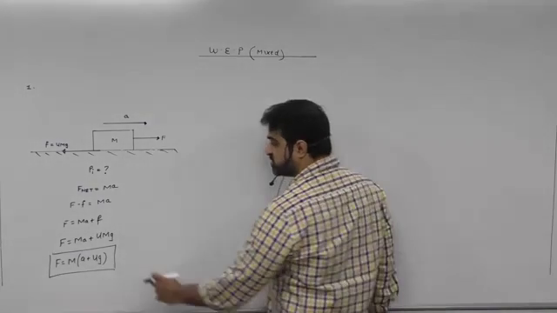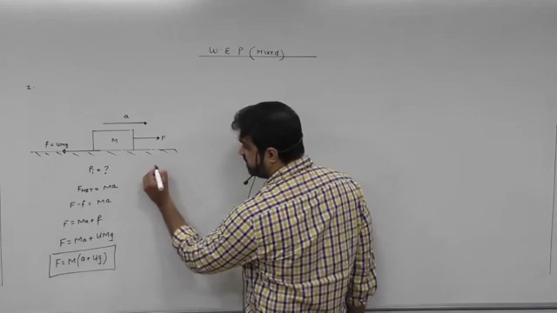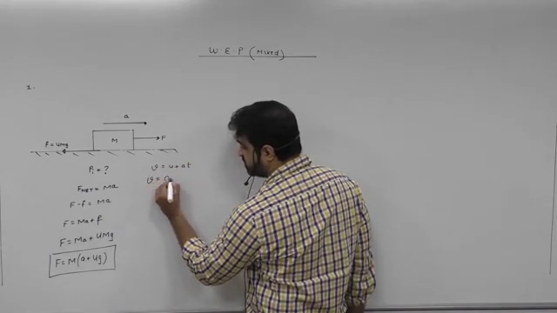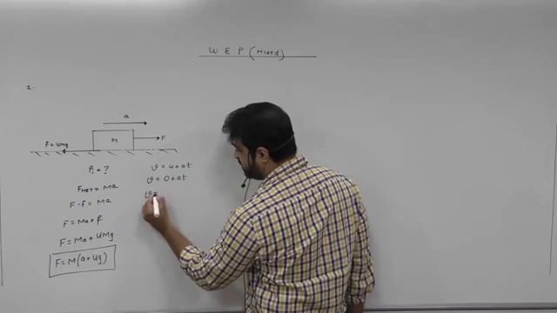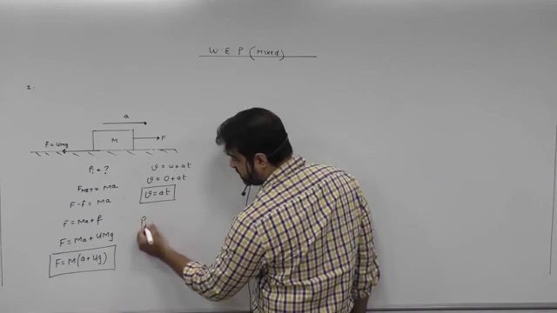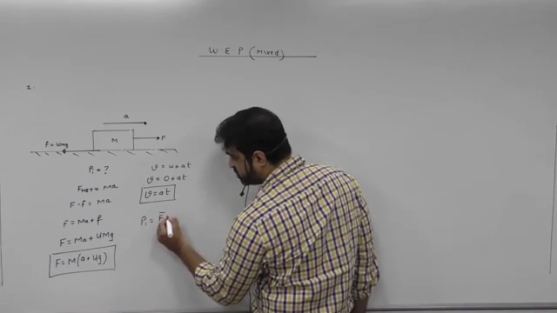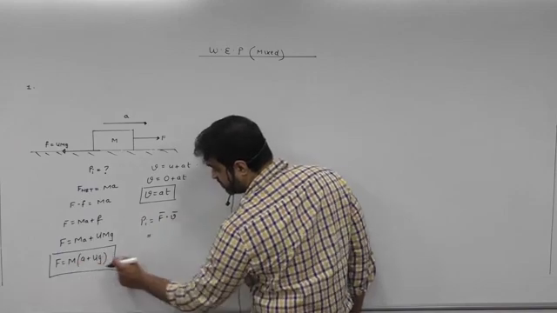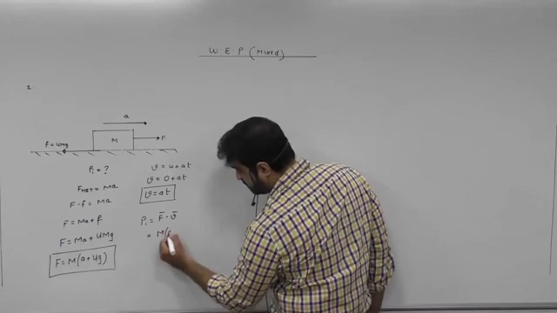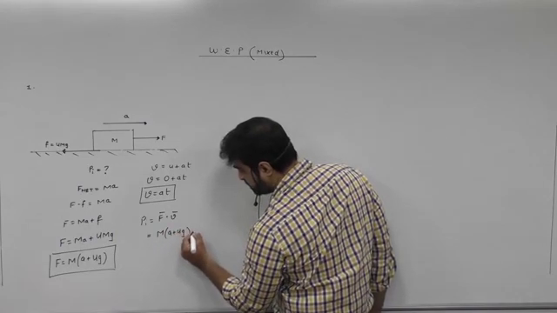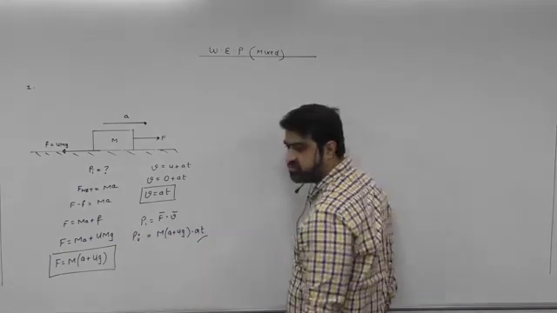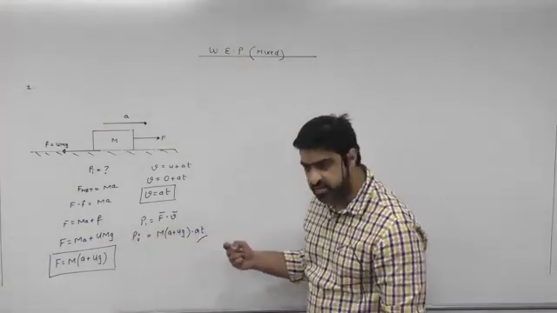Now after this I need V, the velocity. Velocity at time t, can I say V is u plus at? But u is 0, can you see? So V will become at. This is the velocity at time t. What is the instantaneous power? F bar dot V bar. What is F bar? This one. And both of them are in the same direction. So m times a plus mu g into at. This is the instantaneous power, which is a function of time, right? This is the answer to question 1.